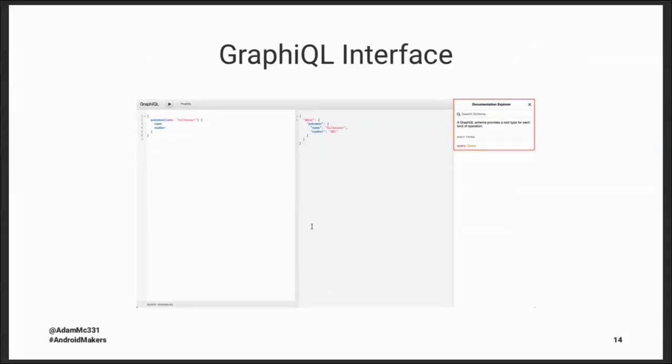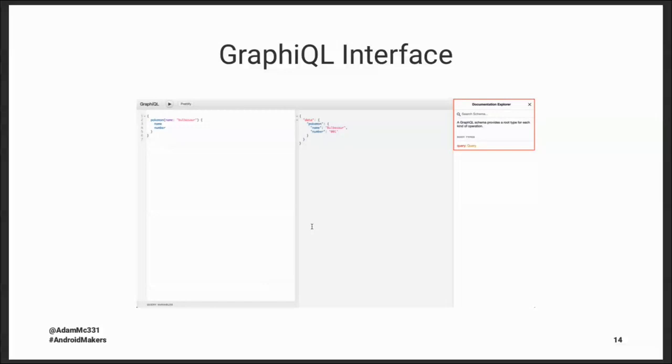This documentation explorer is great because all of the GraphQL APIs have their own schema that they work with. There are specific queries you can run. There are specific entities that are returned. And so you can look at that documentation to see, what are the queries I can run? What are the possible fields in my response objects? So let's click on that and actually look at some queries that we have here.